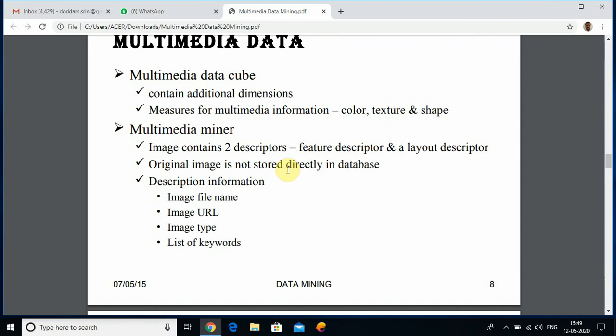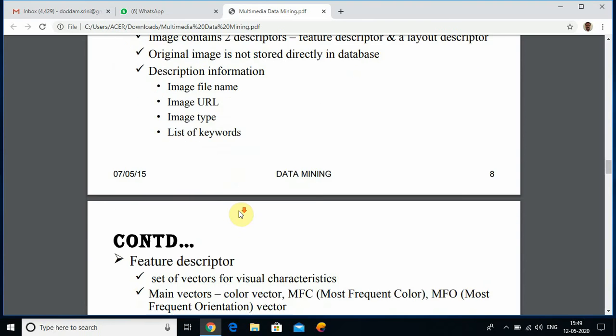Images contain two descriptors: a feature descriptor and a layout descriptor. The original image is not stored directly in the database. The description information is stored in the following fashion: image file name, image URL, image type, and list of keywords.